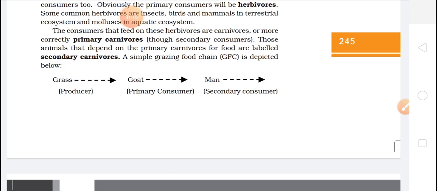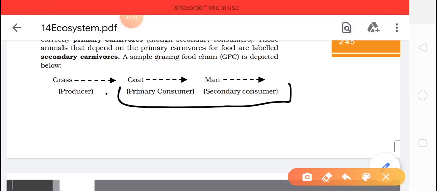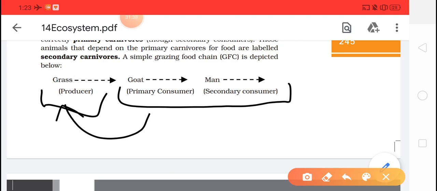So all these are heterotrophic organisms we are talking about. Okay, they are heterotrophs, and the grass is the autotroph. So this is a simple food chain showing producers and consumers. Primary consumers are those which are directly dependent on producers. Secondary consumers are dependent on primary consumers. Okay, so with this, I'll end the content here.